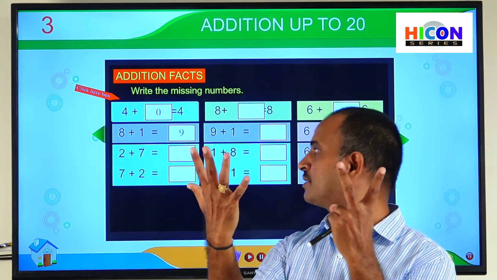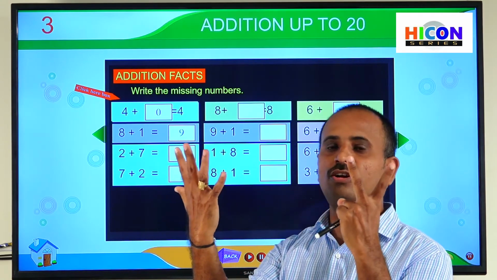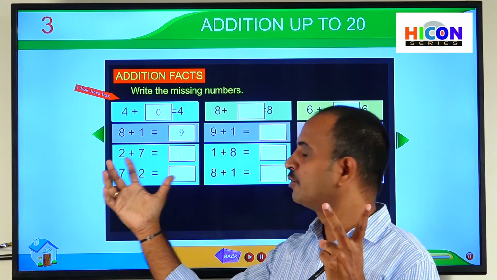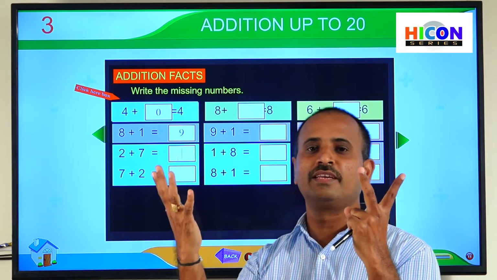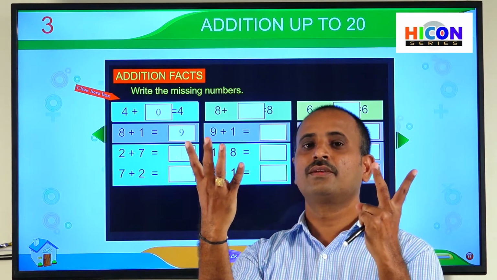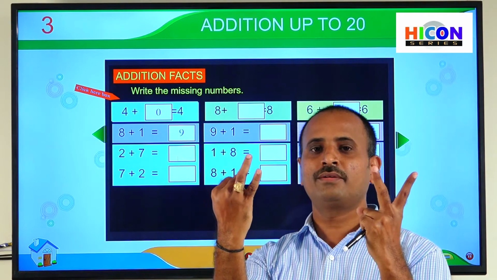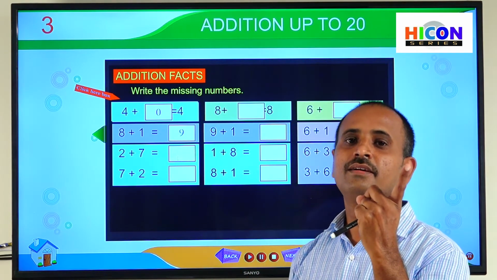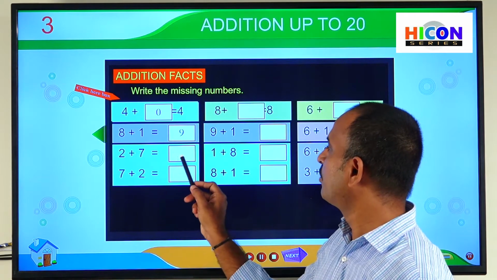So children, these are the 7 fingers. Start counting from the number after the first number. What is the first number here? 2. So after 2, what will we get? 3. So start counting from 3. 3, 4, 5, 6, 7, 8, 9. So write 9 in this box.